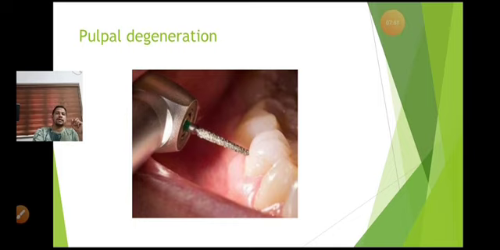So in this type of case, what you can do is ask the patient to go for a root canal treatment, with or without removal of the particular prosthesis. The RCT is possible through the retainer in some cases, but in some cases it's not possible due to a crack in the prosthesis. That's how you can treat it.